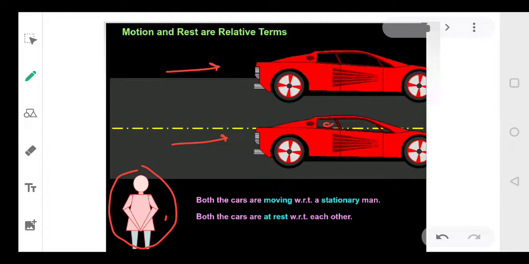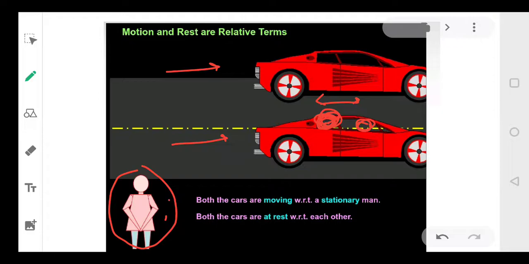Now suppose I am sitting in the car and one person is also sitting with me, there is a driver also, there is a passenger also. Are these 2 moving or are they at rest? If they look at each other, they will be at rest, isn't it?